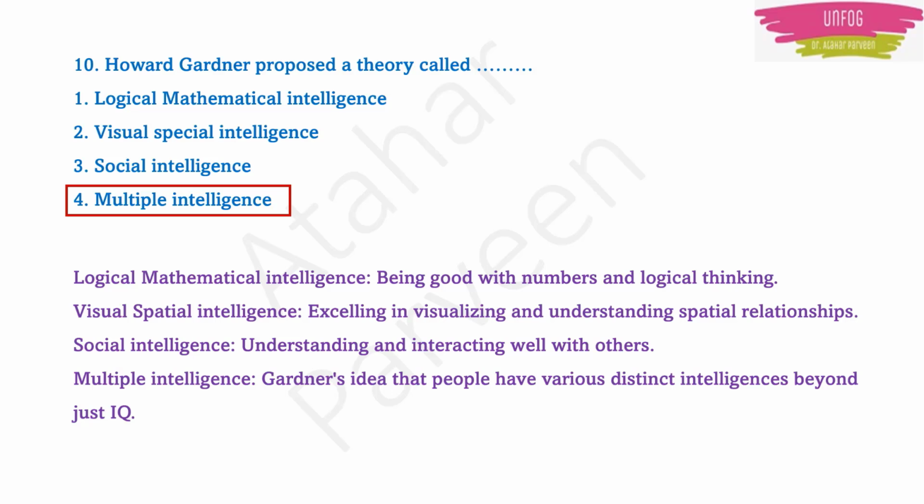Social intelligence means understanding and interacting well with others. Whereas multiple intelligence is the one wherein people can have various different types of intelligence beyond IQ. This idea of multiple intelligence was given by Howard Gardner. So option 4 is the correct answer.